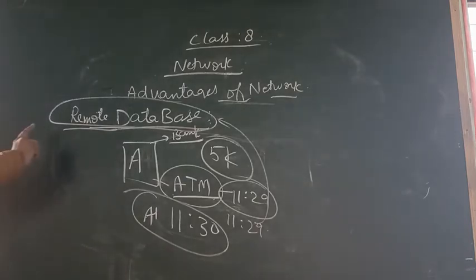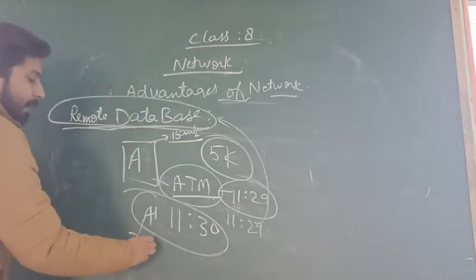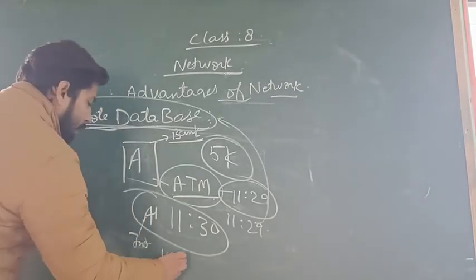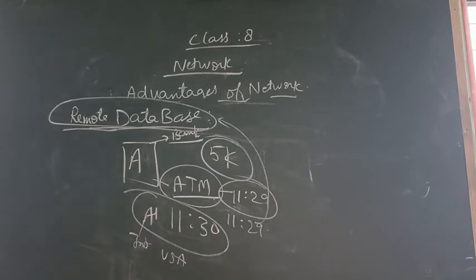Why is it a remote database? Because it does not depend on the ATM being only in India. Whether you go to a foreign country, USA, UK, anywhere, if you withdraw the money, it will instantly reflect in your database. That means your database can be updated from any location. You do not need to reach there to update the data. So you can update the data from anywhere throughout the world.